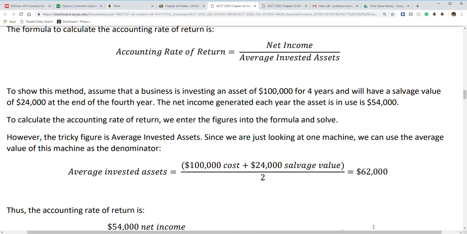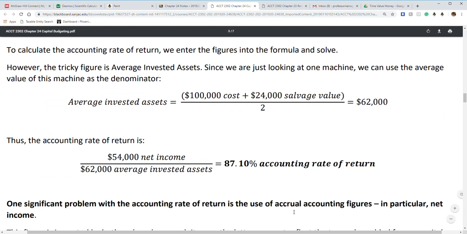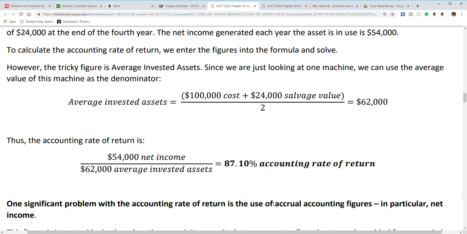Divide that by 2, because again we got 2 numbers right here, and we find out that the average invested asset is $62,000. Once we got that, we can now create our rate of return, which is $54,000 net income divided by that $62,000 we just did to equal 87.10% accounting rate of return. We've almost got a complete 100%, so that's really good.